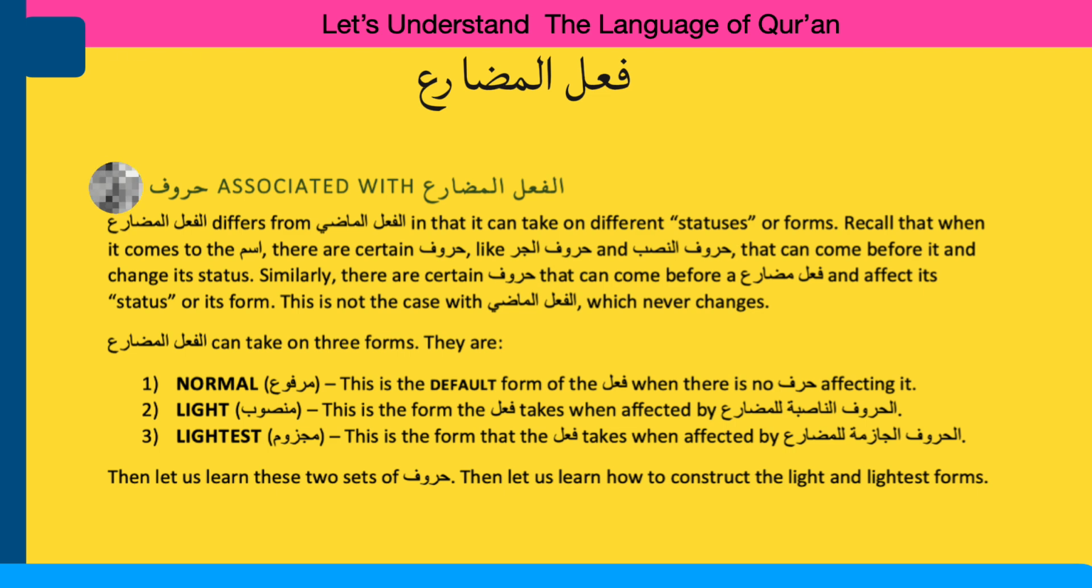Al-fail al-mudare can take on three forms. They are normal, light and lightest. Normal is called marfu, light is mansoob and lightest is majzoom. Normal is the default form of the fail when there is no harf affecting it. Light is the form the fail takes when affected by al-huruf an-nasiba lil mudare. Lightest is the form the fail takes when affected by al-huruf al-jazima lil mudare. Let us learn how to construct the light and lightest forms.